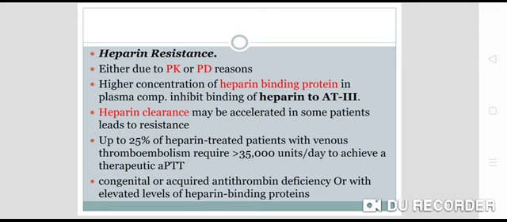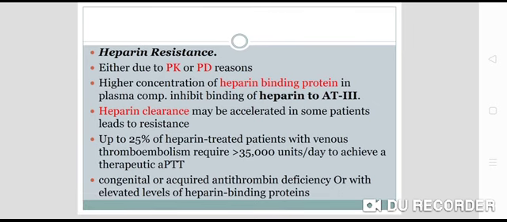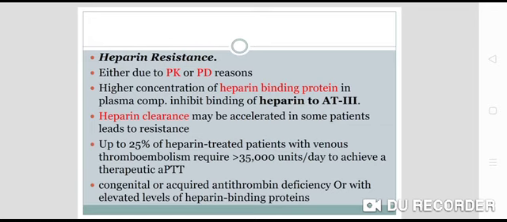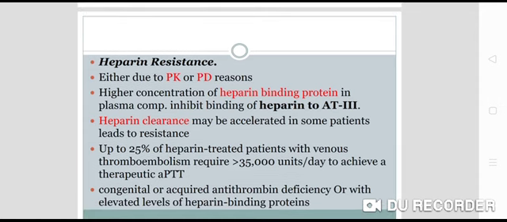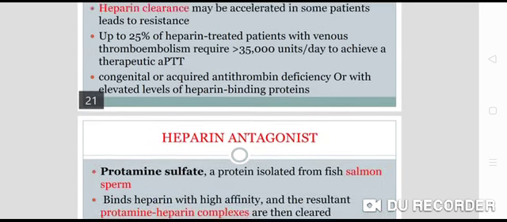Heparin's clearance may be accelerated in some patients, which may lead to heparin resistance. Up to 25% of heparin-treated patients with venous thromboembolism require more than 35 units per day to achieve a therapeutic activated partial thromboplastin time. Then congenital or acquired antithrombin deficiency, or elevated levels of heparin-binding protein. So these are the reasons for heparin resistance.